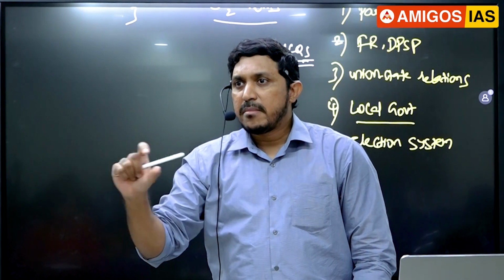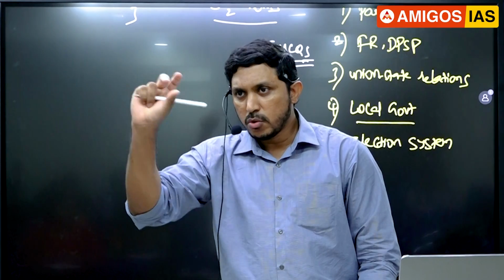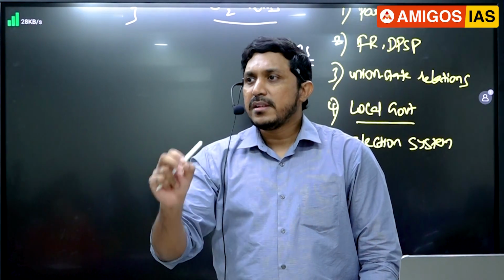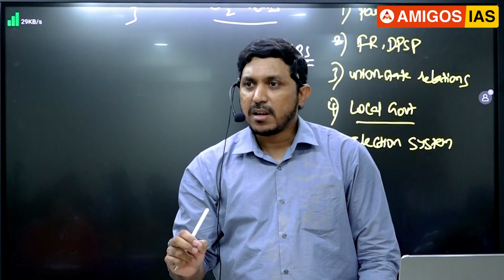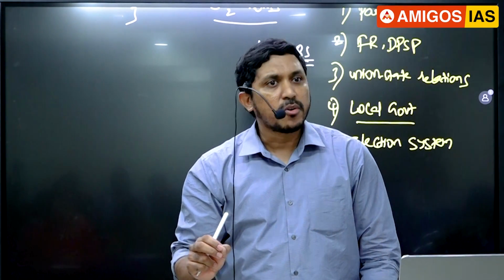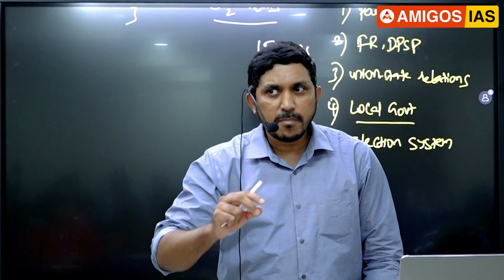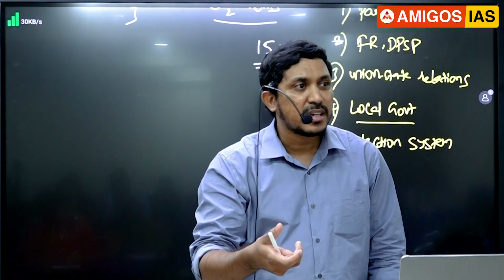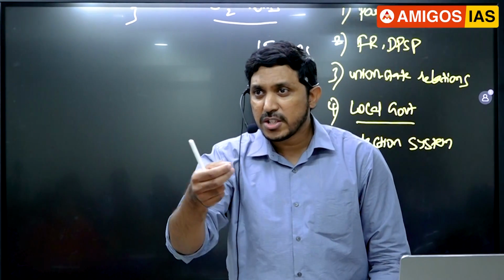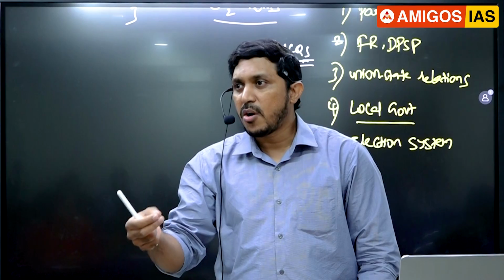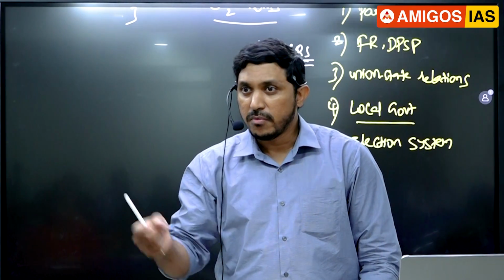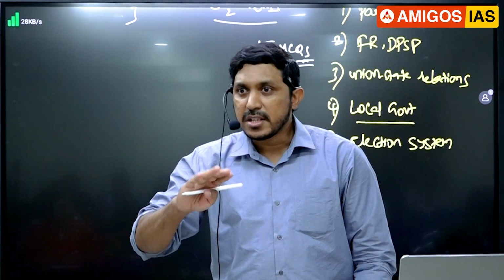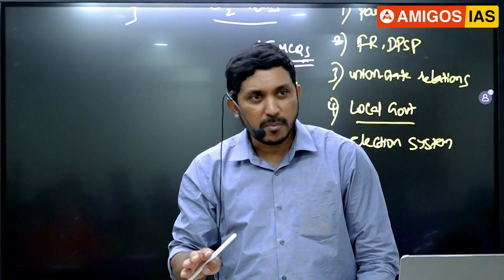What they will do in the exam is they will confuse you like this. Political parties can be registered under, okay, they will give two statements. They will reverse the statements like this. How? To register a party, we can register by 29C of the RP Act. But if a party should be called a national party or state party, that is as per an order. What is that, guys? Executive order. What is that? Election symbols, reservation, allotment order 1968. With that we give state party or national party status. But registration is as per 29C of the RP Act.